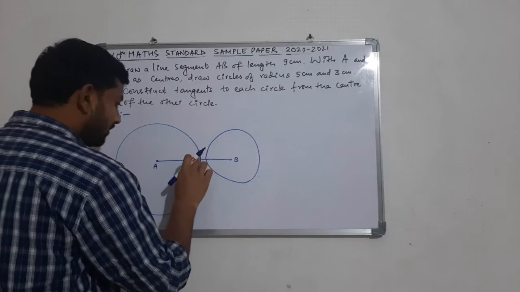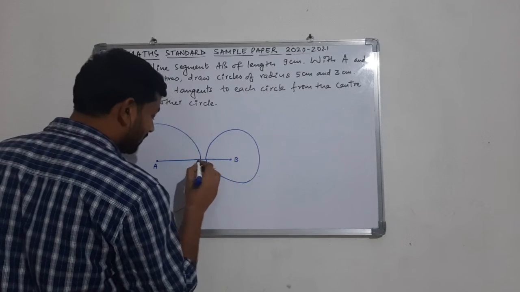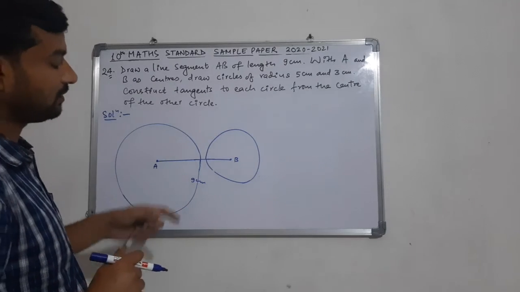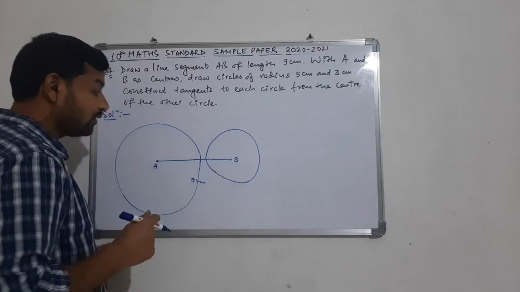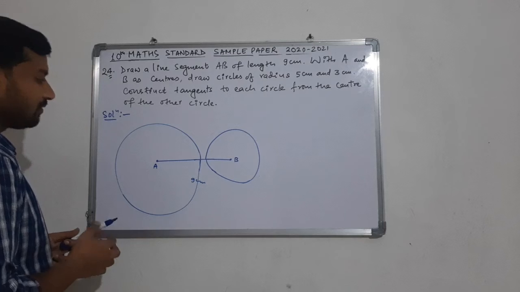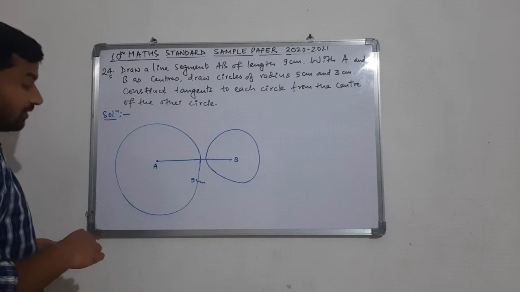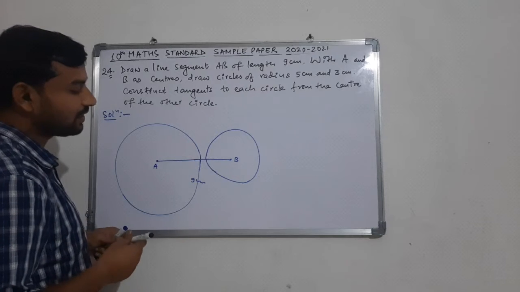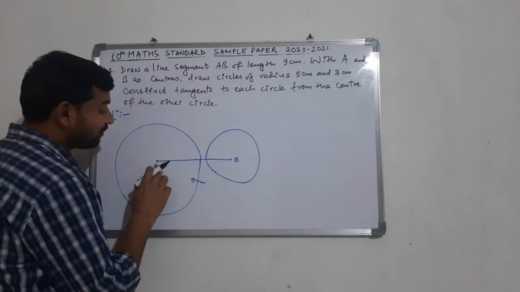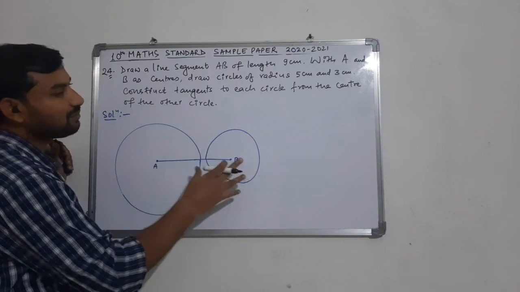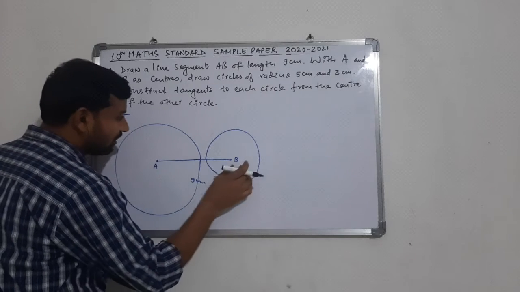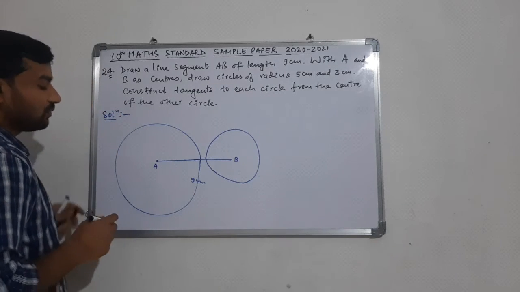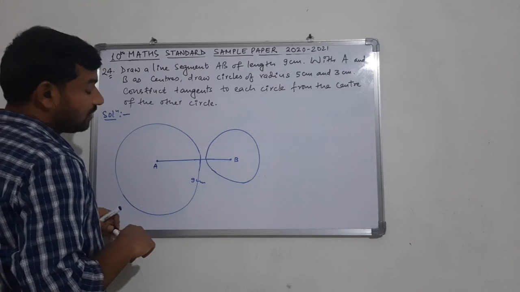Now by the center of the first circle, we have to draw tangents to the other circle, and by the center of the second circle, we have to draw the tangent to the first circle. Clearly, the next step in this construction is to find the midpoint of this line segment AB. Here the point A will work as the external point for circle B, and the point B will work as the external point for circle A.